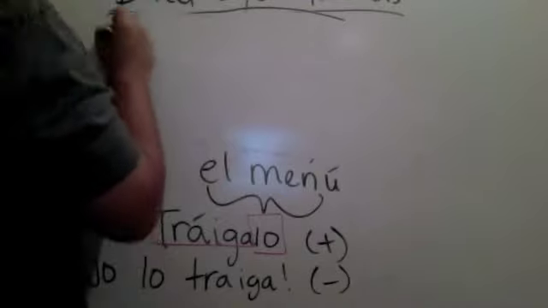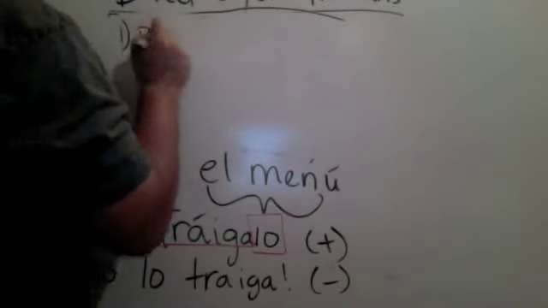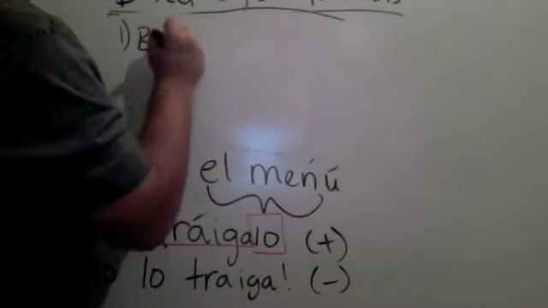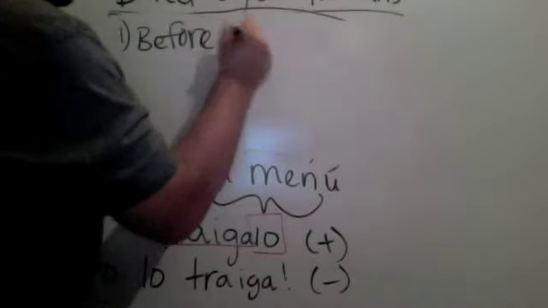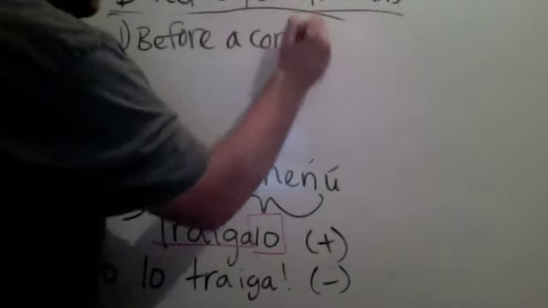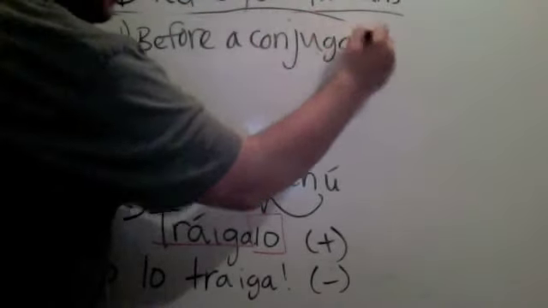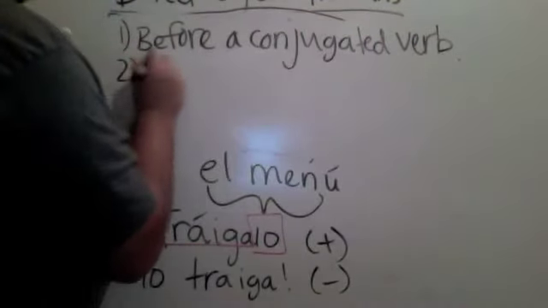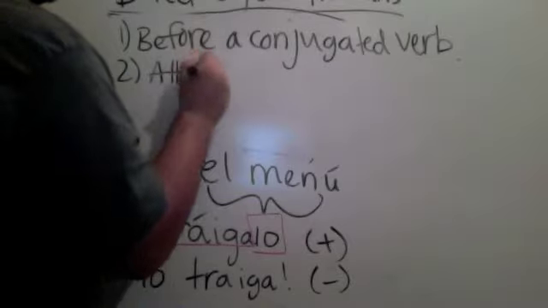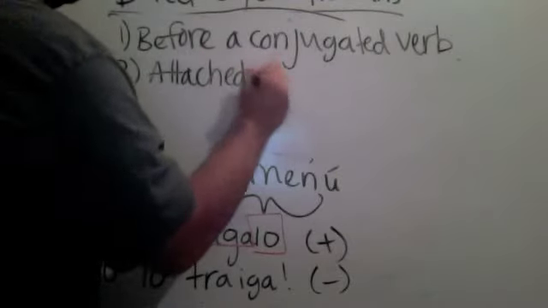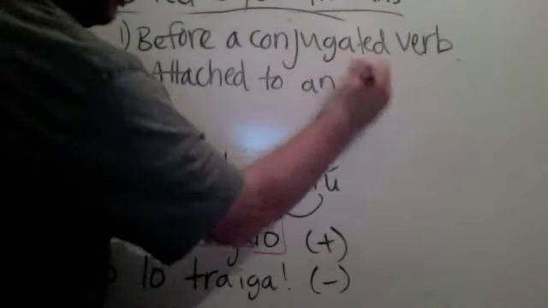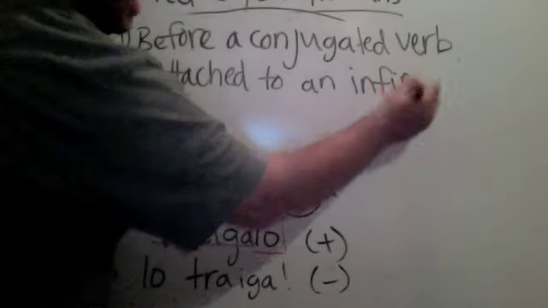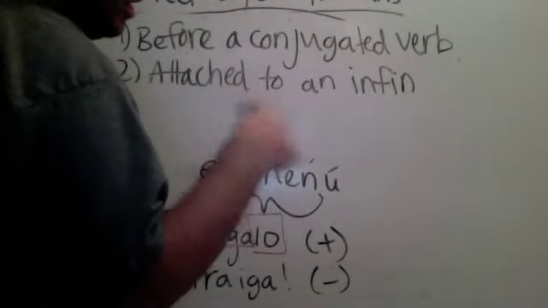Okay. You can put a direct object before a conjugated verb, attached to an infinitive, which is the verb untouched. It's with the AR, ER, IR ending still.